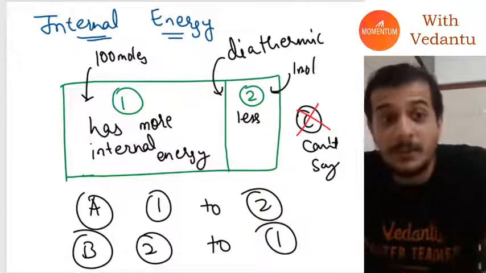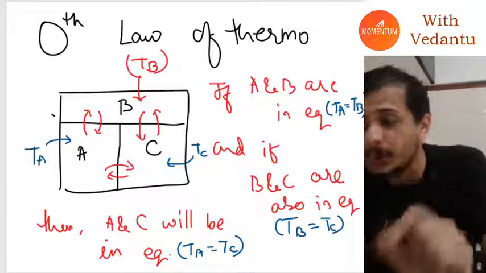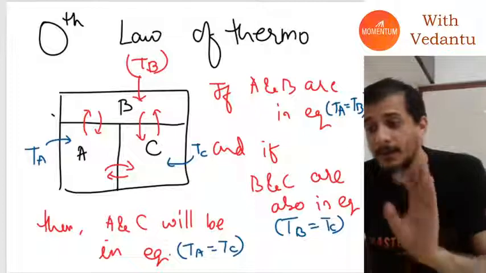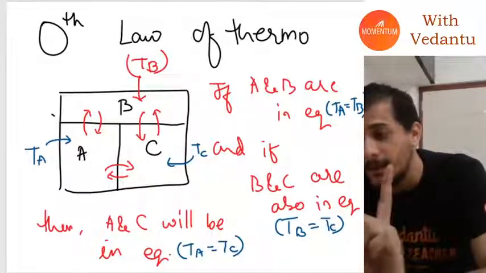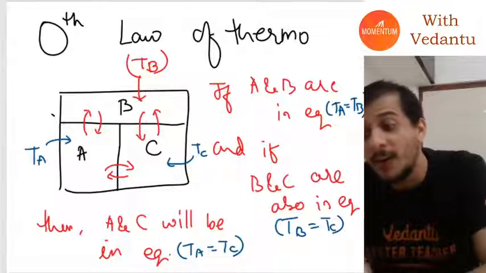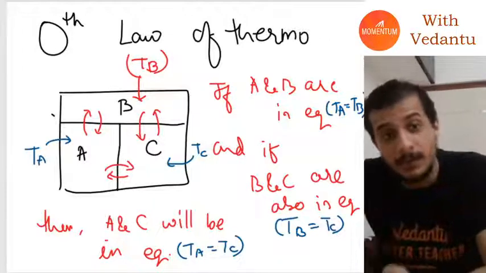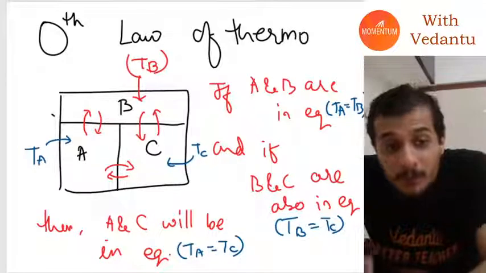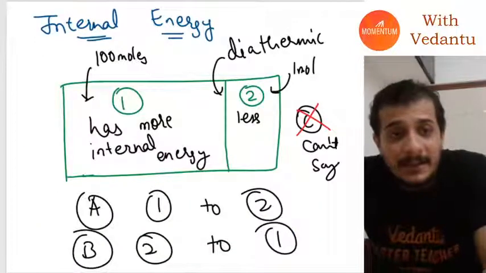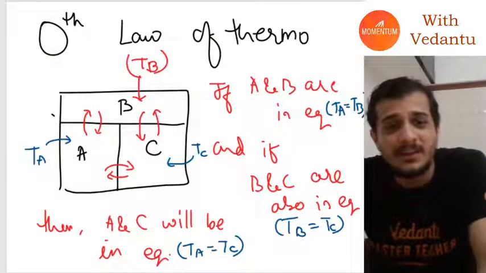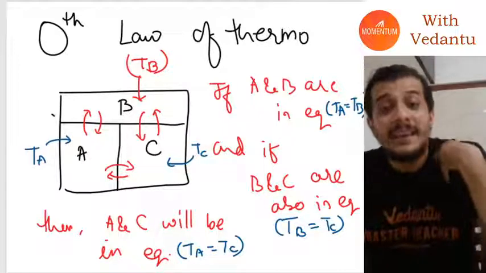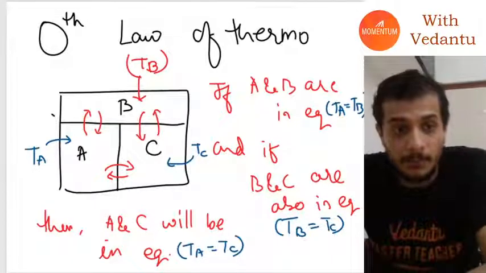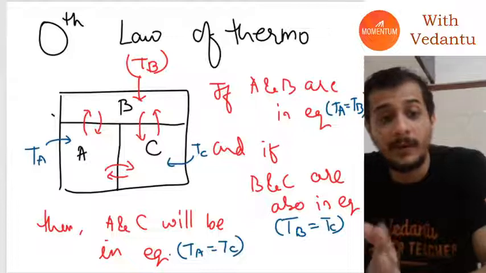What is sufficient though? Temperature. Temperature tells us where the heat will flow. Yes, Sakshi is correct, the zeroth law was created after all the other laws. First came the first law, second law, third law, and then afterwards they said we need an extra law, so they created the zeroth law, just to define temperature. Temperature tells you the average energy of all the molecules. So that is why we have the zeroth law of thermodynamics.